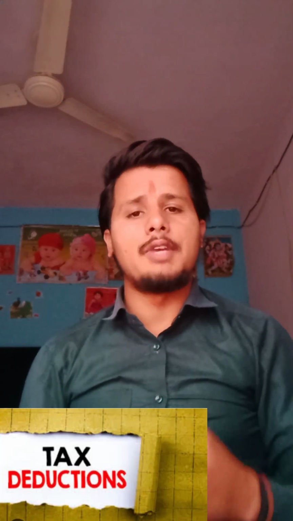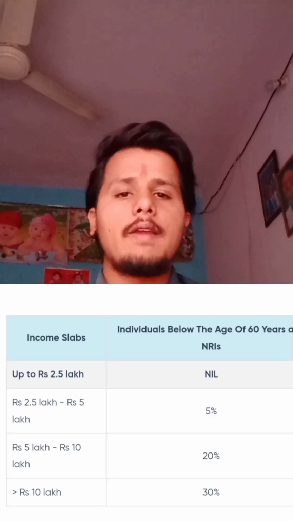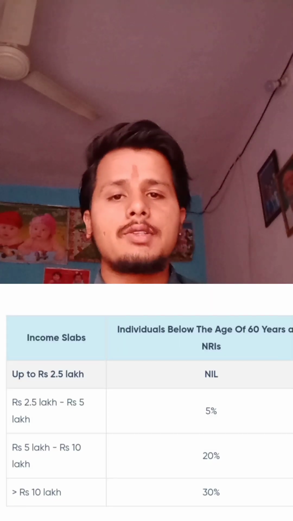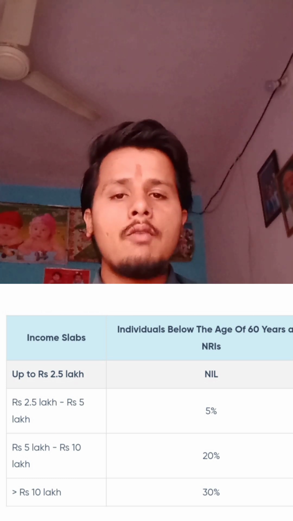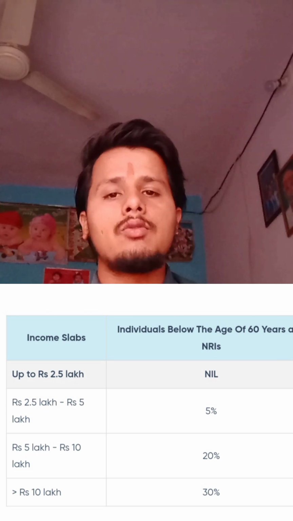After computation of gross total income, the next step is deduction. By deducting all deductions, we get the net total income. On net total income, income tax is levied as per the slab rate system. The slab rate under income tax is like this: if a person earns income up to 2.5 lakh, it is taxed at 0%, and if the income is from 2.5 lakh to 5 lakh, then it is taxed at 5%. Income from 5 lakh to 10 lakh is taxed at 20%, and income above 10 lakh is taxed at 30%. For senior citizens and super senior citizens, there is